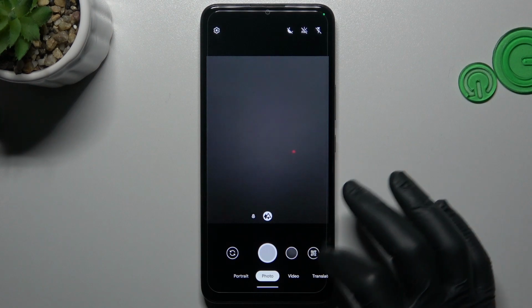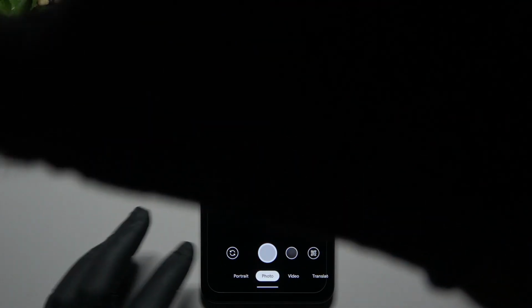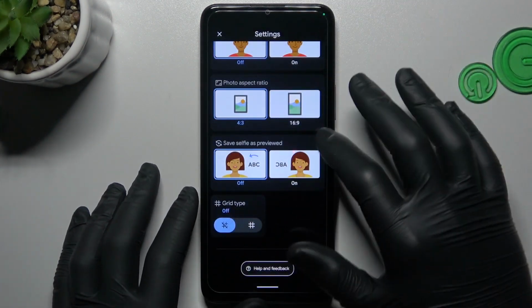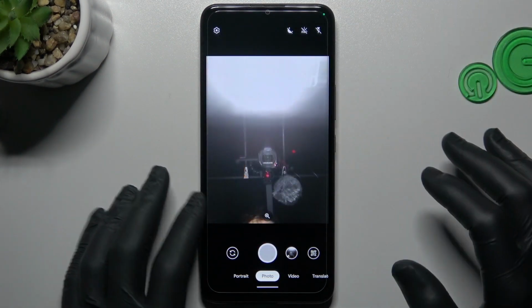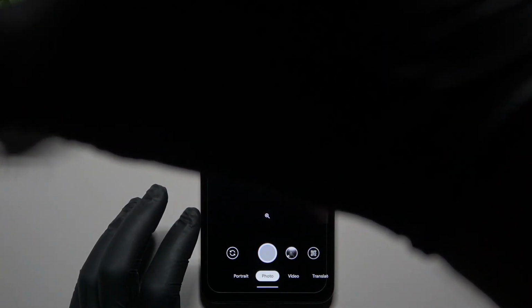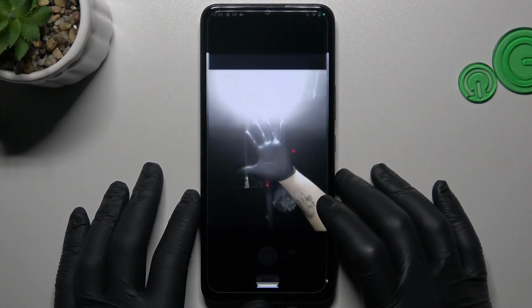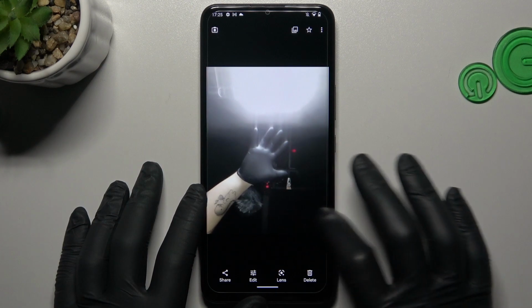Now I will show you a difference between these modes. And with the turn it on. And this is how it looks.